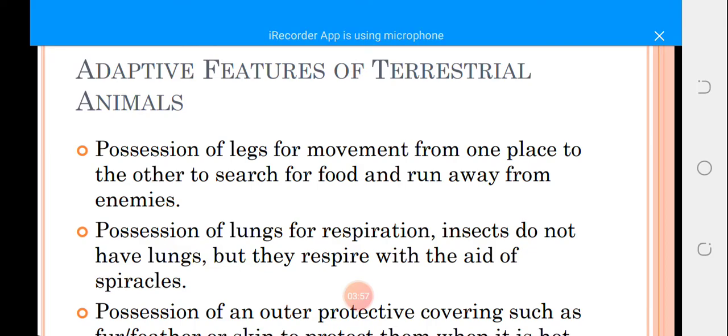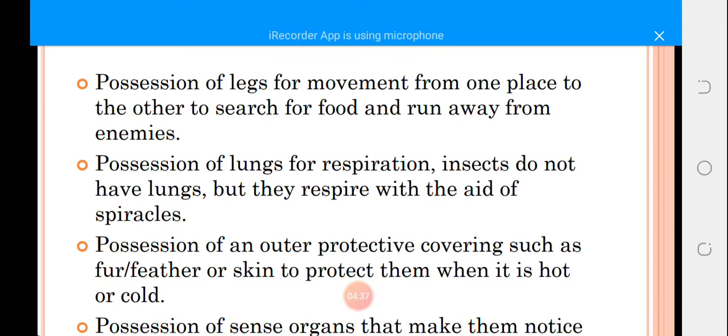The next one is the adaptive features of terrestrial animals, what terrestrial animals possess for them to be able to live on land. Number one, possession of legs for movement from one place to another to search for food and run away. Another one is that they possess lungs for respiration. Insects do not have lungs, but they respire with the aid of spiracles. Every animal living on land, both human beings and insects, possesses these things.